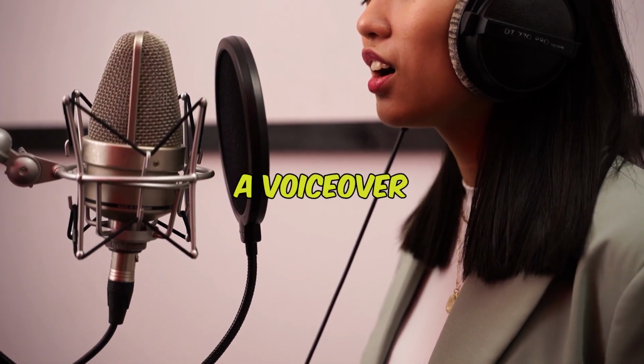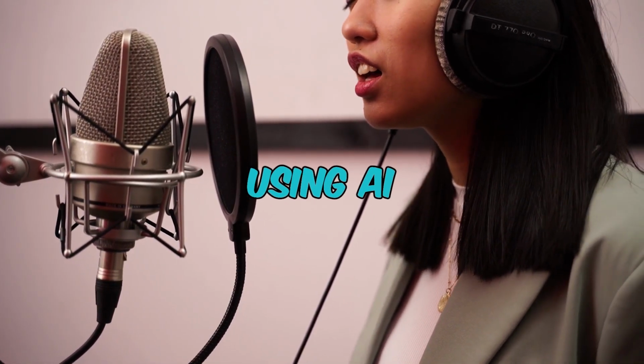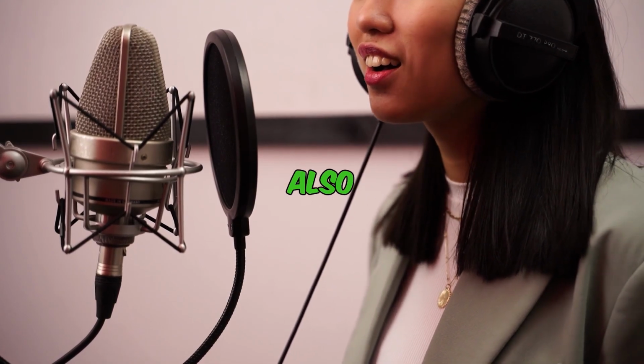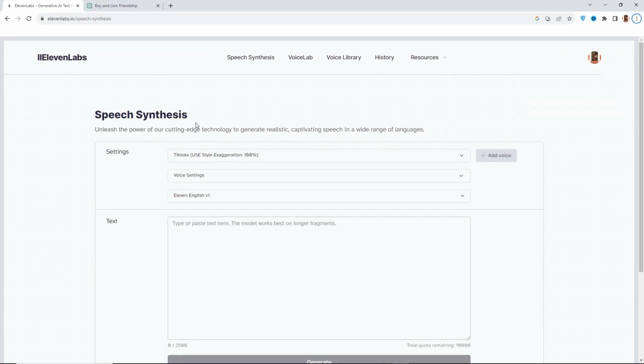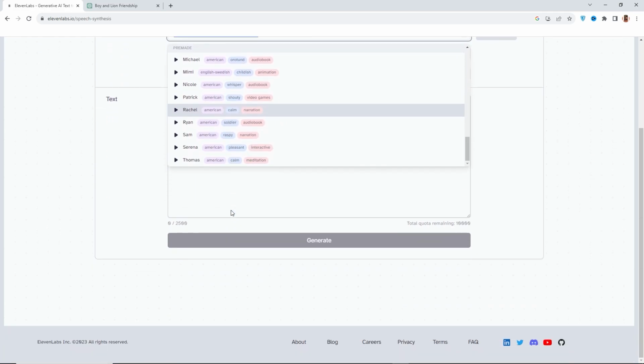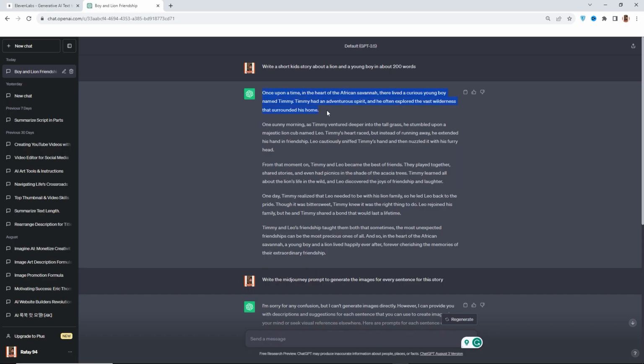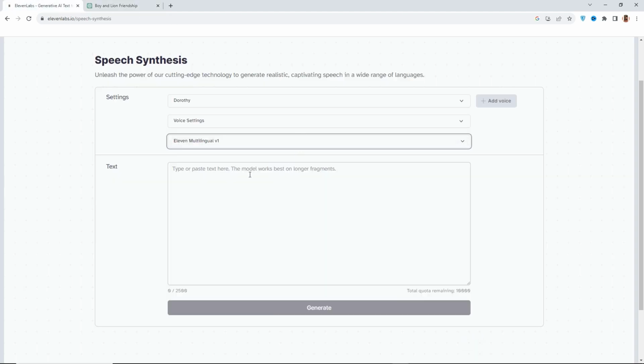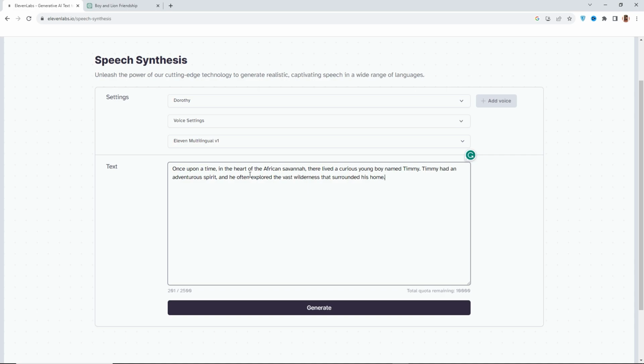Step number 2. In this step, we will create a voiceover for our story using AI. You can use your own voice also to generate voiceover. We are going to use 11 Labs. You can use any AI voice. I like this website because this is free. And here we have lots of voices to choose from. So here we need to paste our script. Now click on Generate and it will be generated in just 1 minute.